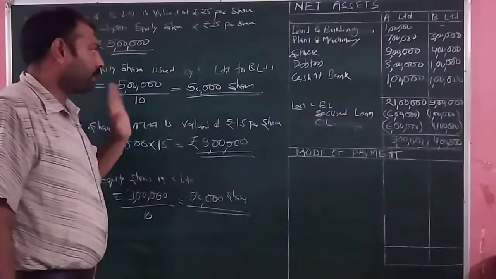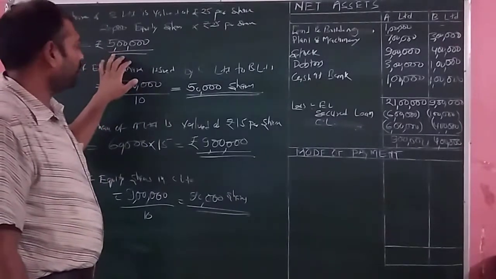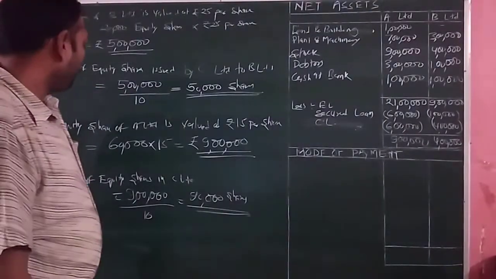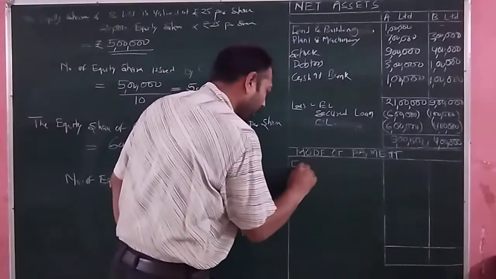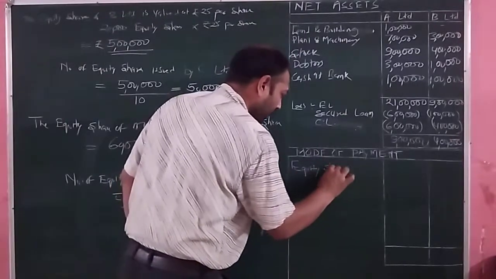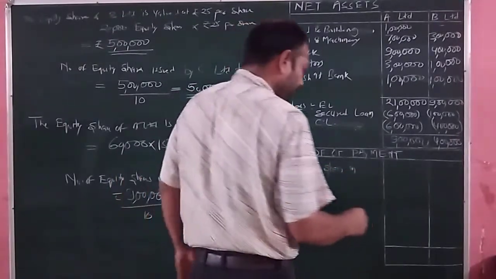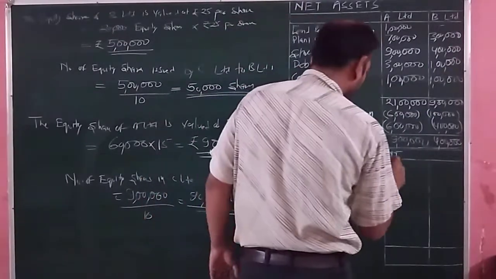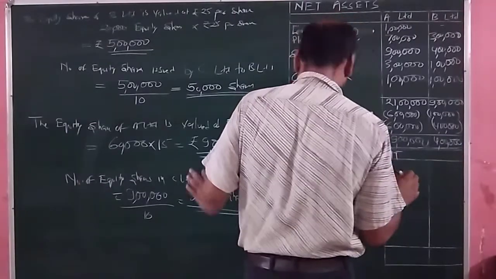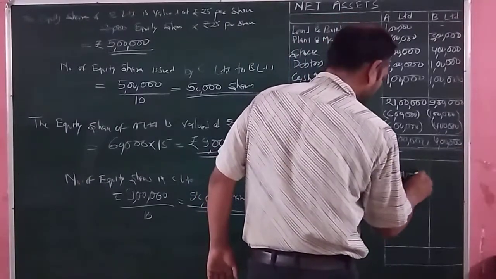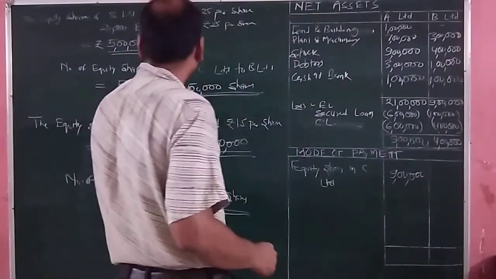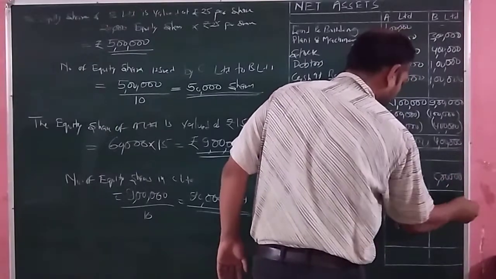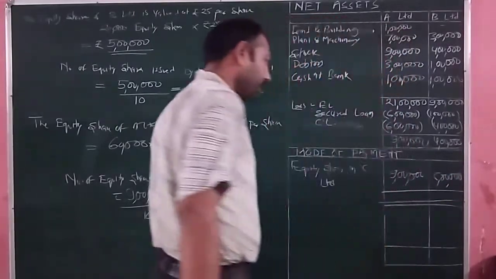Then in the question, we have calculated the amount of purchase consideration, that is 5 lakh in case of B Limited and 9 lakh in the case of A Limited. So equity shares in C Limited, total value in the books which will be given to A Limited, it is how much? 9 lakh, and for B Limited it is equal to how much? 5 lakh. Next, it is the difference between net asset and purchase consideration.